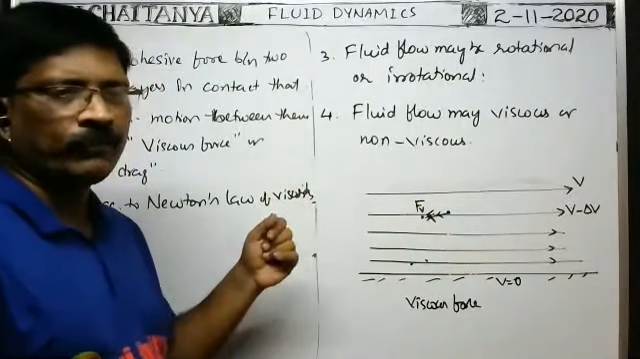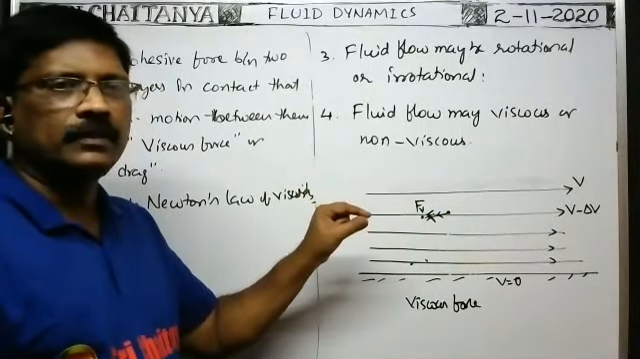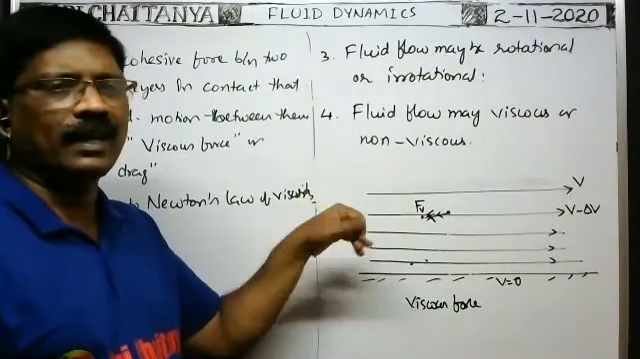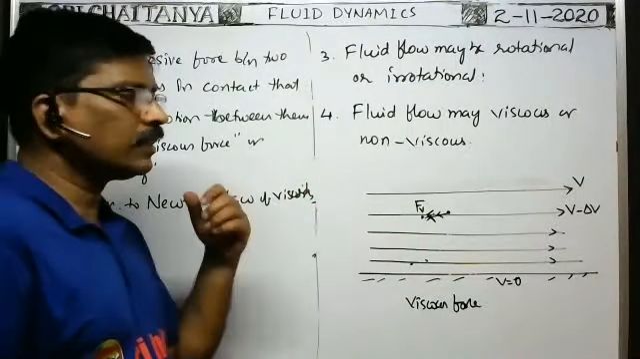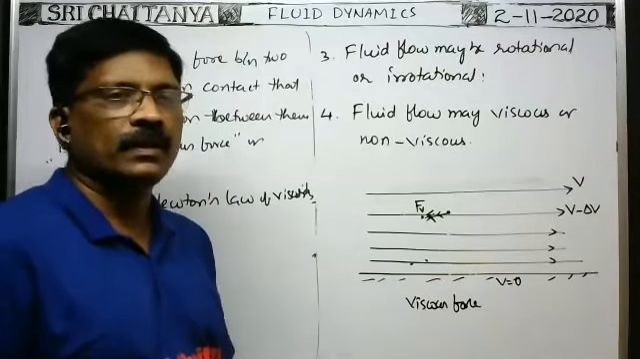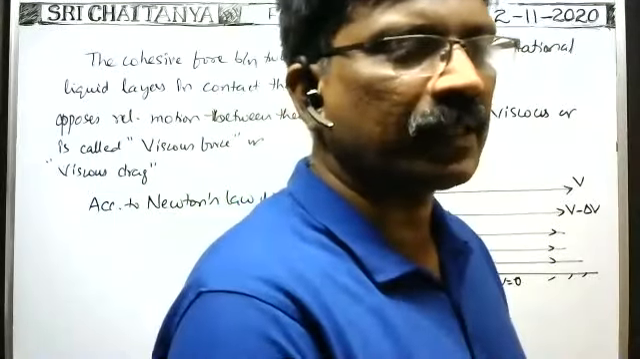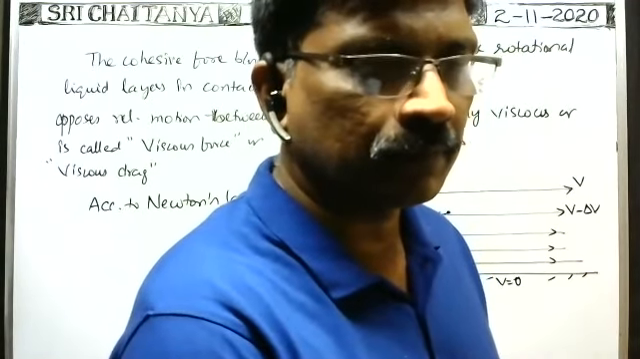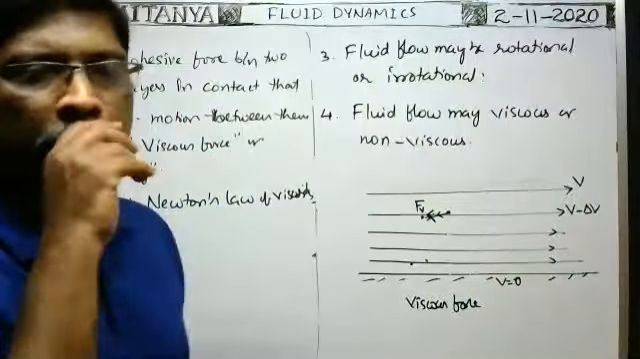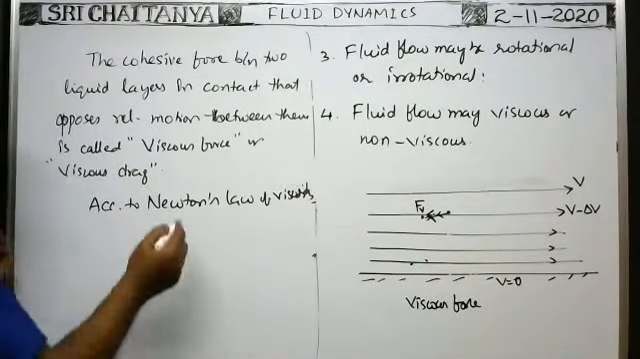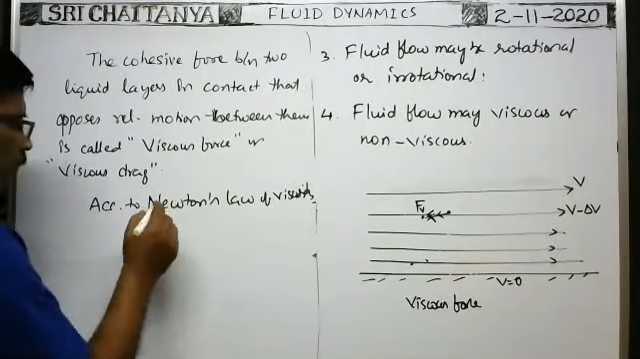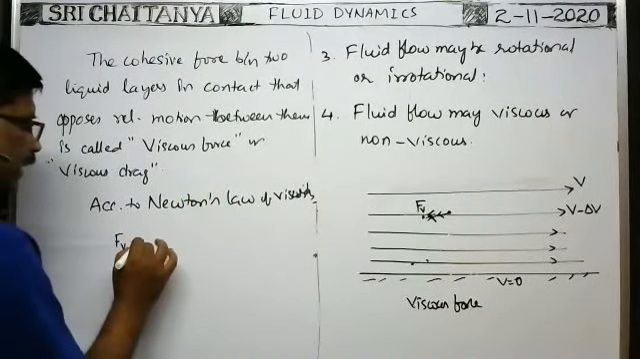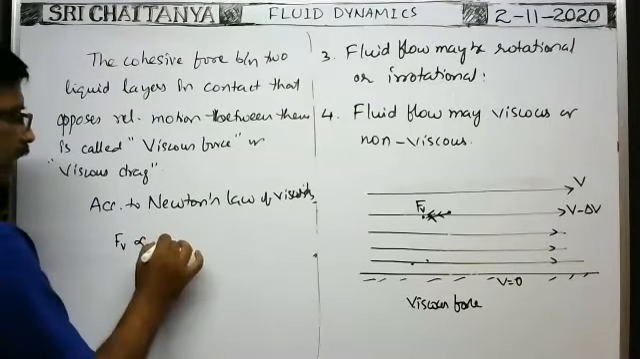That is called viscosity. The property of the fluid by means of which it opposes the relative motion between any two fluid layers in contact, or any two liquid layers in contact. Such property is called viscosity. So according to Newton's law of viscosity, Newton found that the viscous force between two layers in contact is directly proportional to the area of contact.